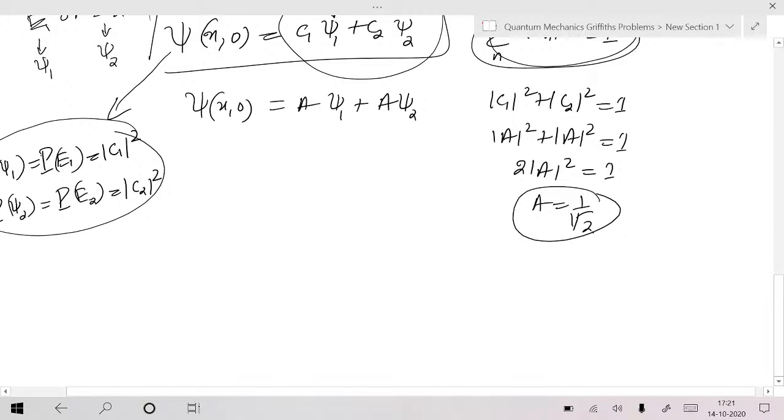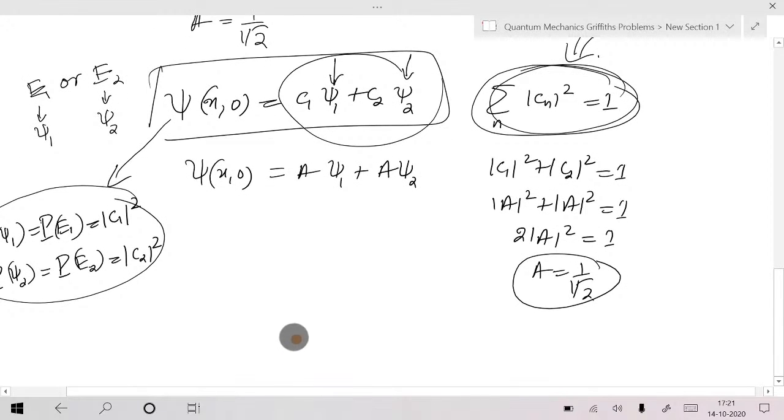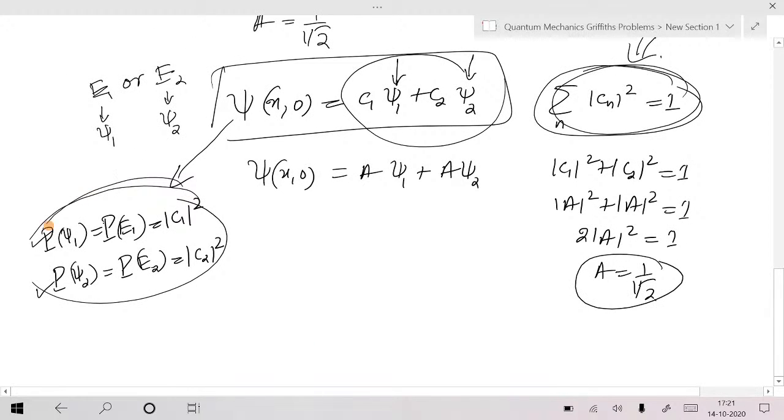But in the superposition state, it will produce an interference pattern if you keep it unobserved. So these are the measurement outcomes, and these are the probabilities corresponding to each outcome. According to that, the total probability should be equal to 1. That is this normalization condition. Is that okay? Obviously, that also gives us 1 by root 2.